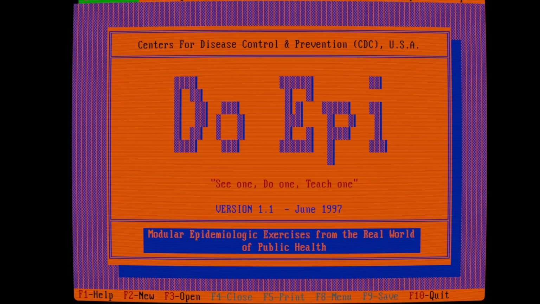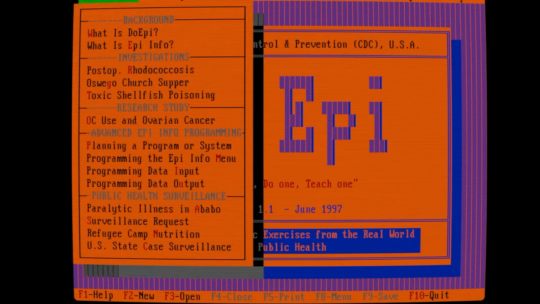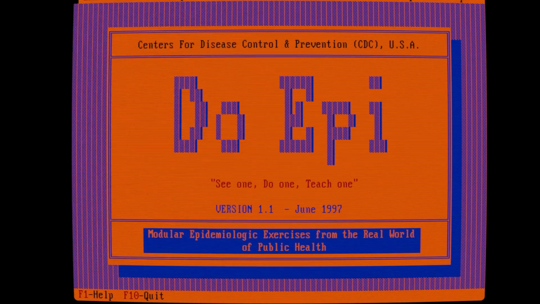And sometimes you have to go back to the old stuff just to know how to use it. So if you see at the top: exercises, printing, course evaluation, info, instructor, EpiInfo, and InfoMap. EpiInfo is a database, kind of a way to keep track of cases and do some work with it. We're going to go to exercises, hit enter. You can look at the background. What is DoEpi? What is EpiInfo? So let's just look at the background real quick.